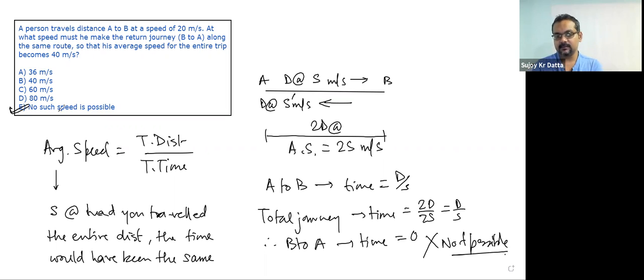Even though it looks very simple, you traveled at 20 meters per second, you want to make it 40 meters per second, and you think I'll travel at some very high speed and make it, it actually does not work. The reason for this is you are traveling the same distance both ways. The distance is the constant factor here, and hence no such speed is possible. Option E. I hope this was clear. Thanks for watching.